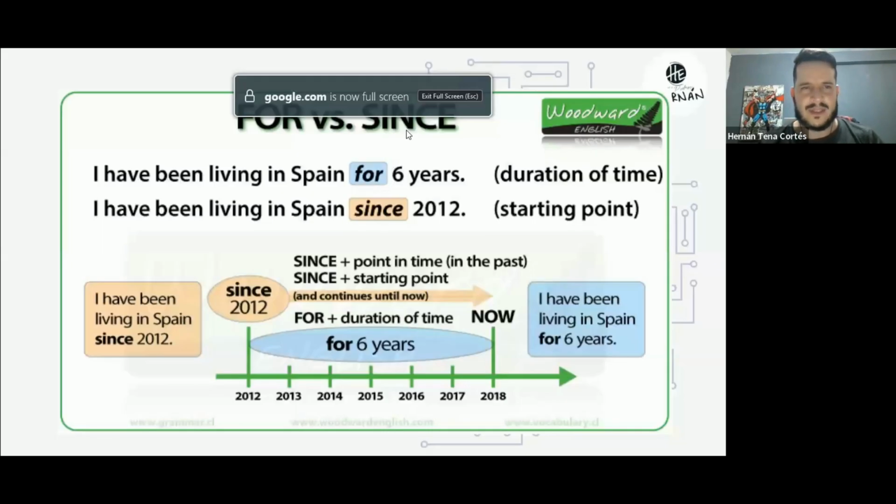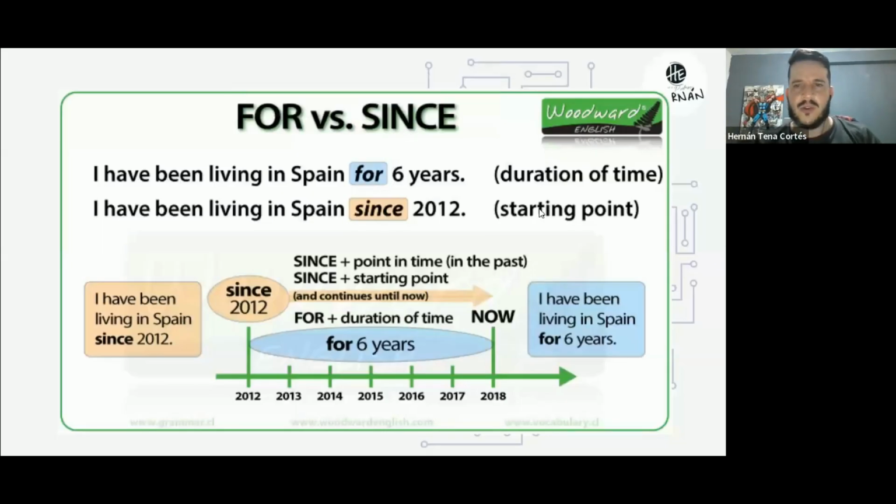All right, so for and since. We use for usually for duration. When you want to talk about how much time something took, you can use, for example, I have been living in Spain for 6 years. 6 years is a period of time. It's a duration of time, so we use for.